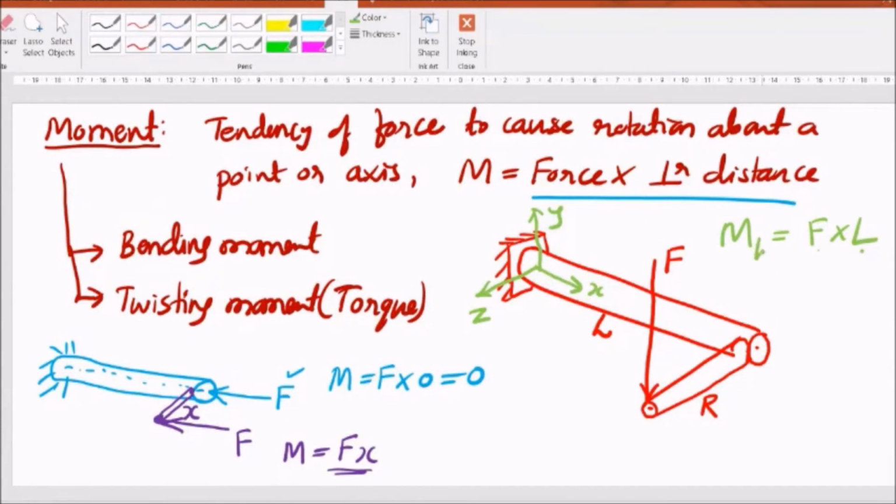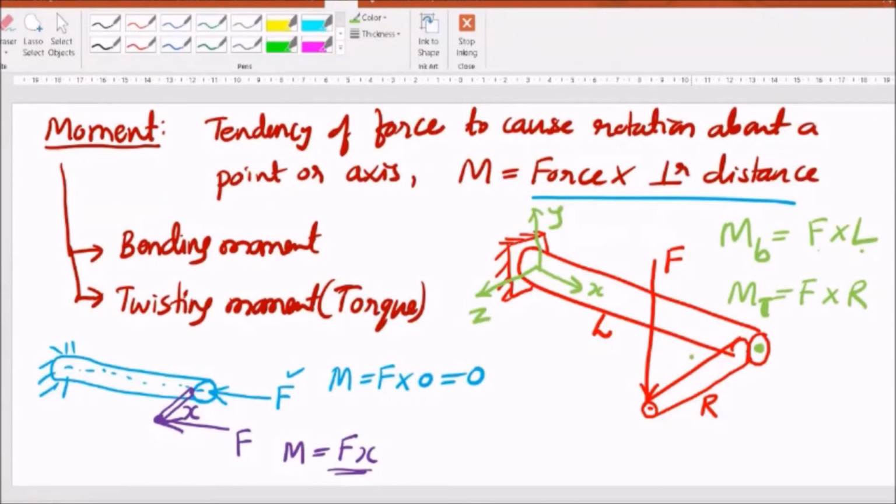So this is actually bending moment. And force into radius, perpendicular distance R, tries to twist the bar. This is called torque. See, if I apply this load F at this point, then there will not be any torque because the R will be 0, so torque becomes 0. Because of this distance R offset, you have twisting also along with bending moment F into L.